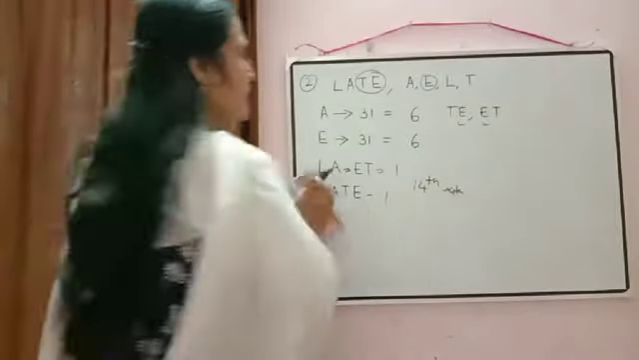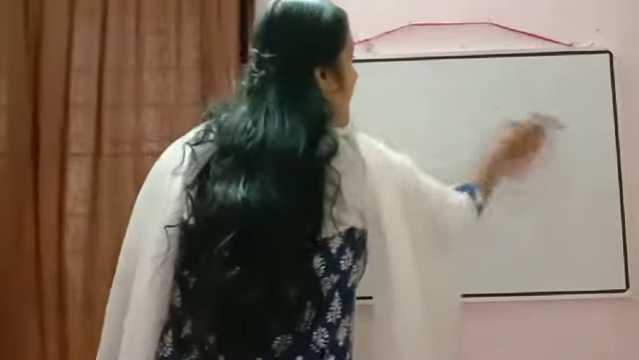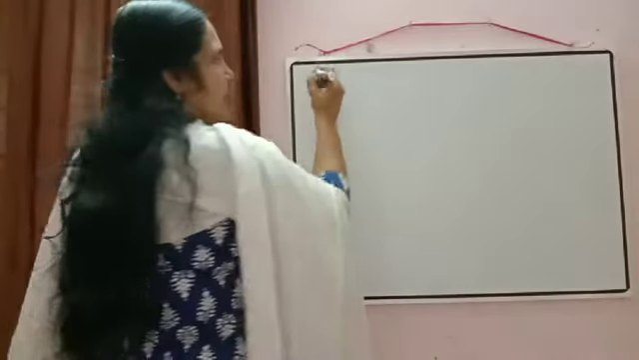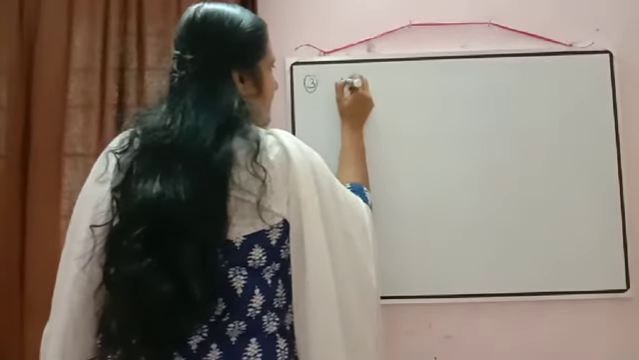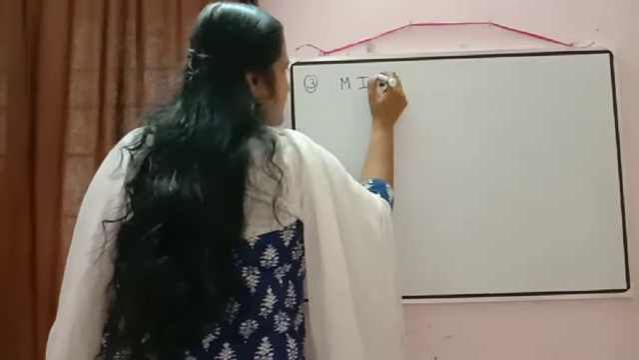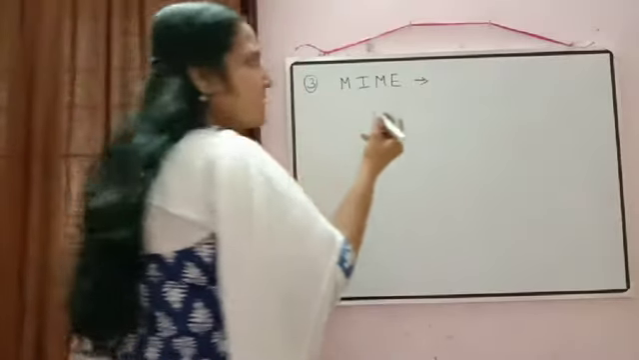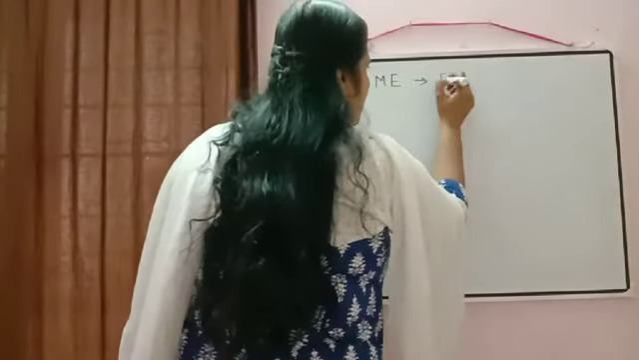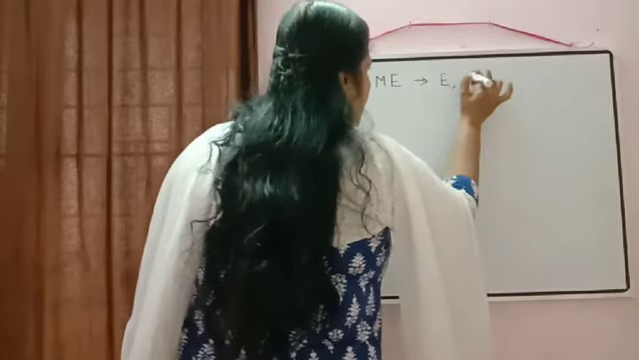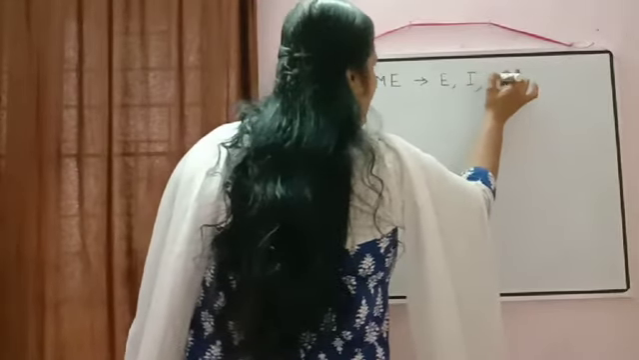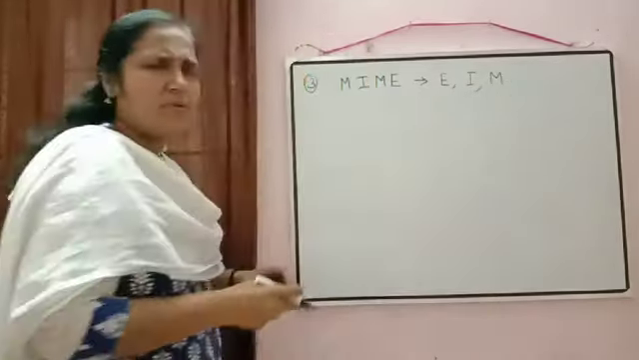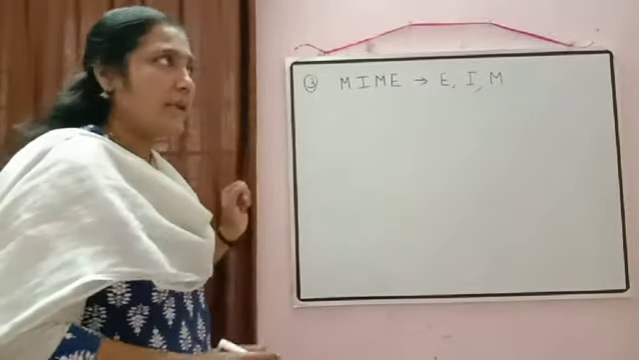Now write down the next one. Next word is mime. The third question is mime. M-I-M-E. Now first what we will do, we'll arrange according to dictionary order. First we have to write down all the letters, starting with E, then I and then M. 2 times M you don't have to write there. 1 time only is enough there.